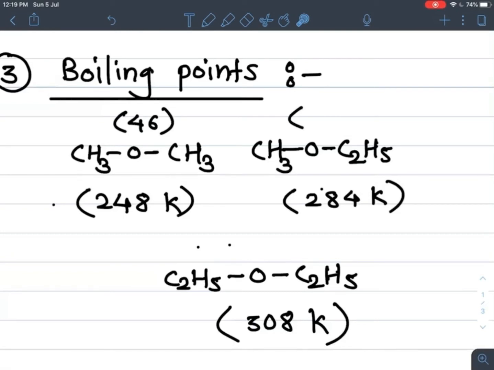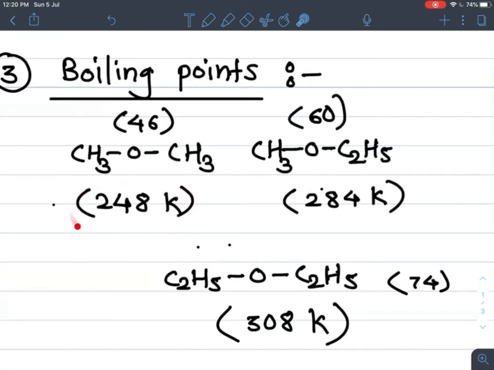So 46 plus 14 is equal to 60. And one more CH2 group is increased in C2H5O, so 60 plus 14 becomes 74. So the molecular mass of dimethyl ether is 46.